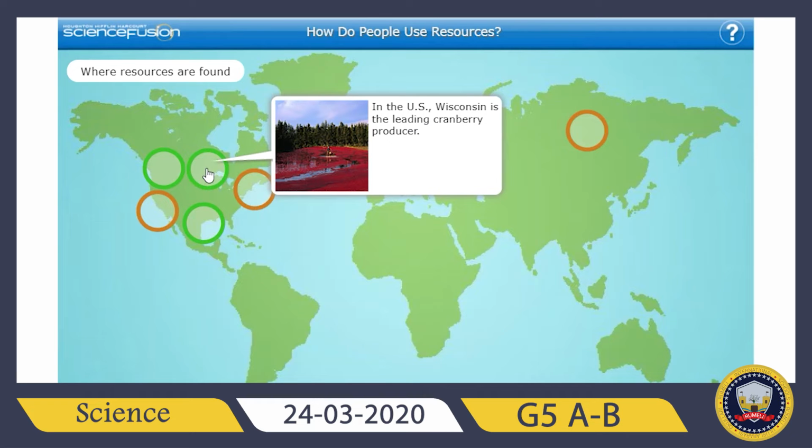We also have cranberries in the USA, for example. In the United States, Wisconsin is one of the leading states transporting cranberries to other states around.